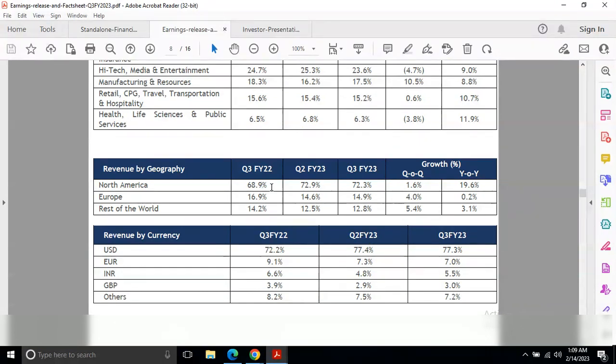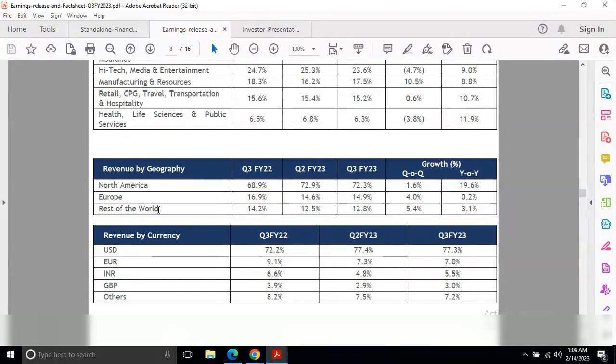And revenue by geography. In North America, in quarter 3 of financial year 2022 it was 68.9%, now it's 72.3%. So we can see an increase in the share of North America. And Europe, earlier it was 16.9%, now it's only 14.9%.